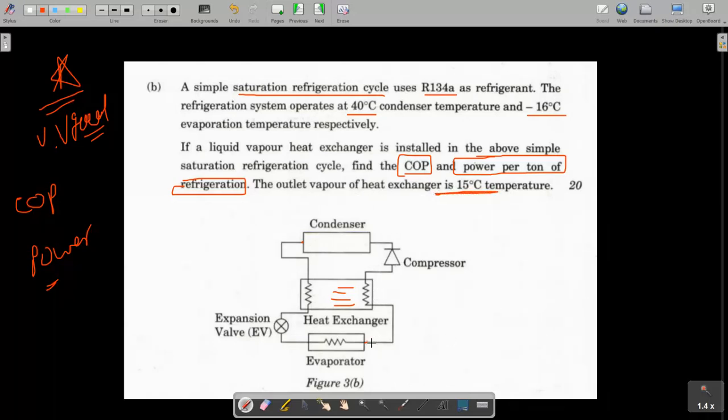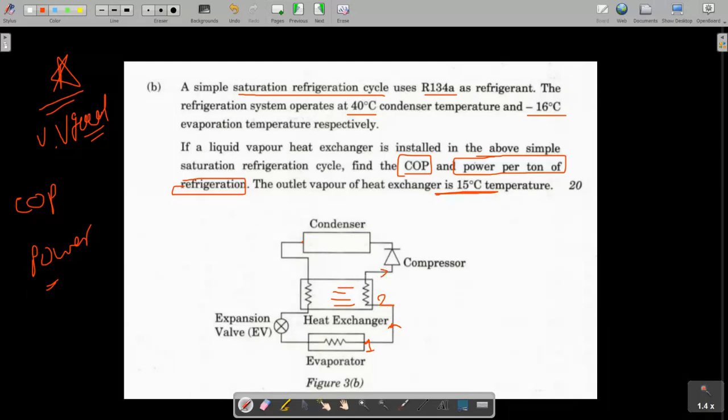Let me denote the names. The exit of the evaporator I am taking as 1, and it is going to the heat exchanger, so the inlet of the heat exchanger is 2.